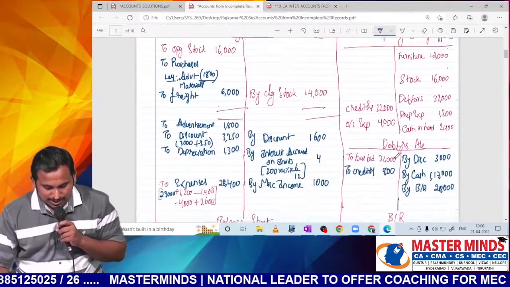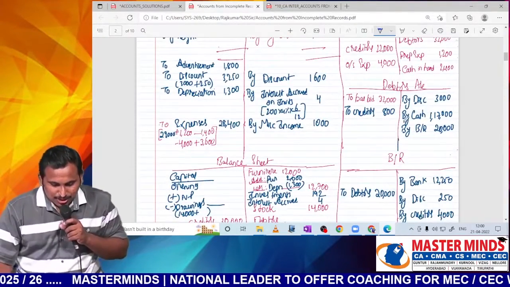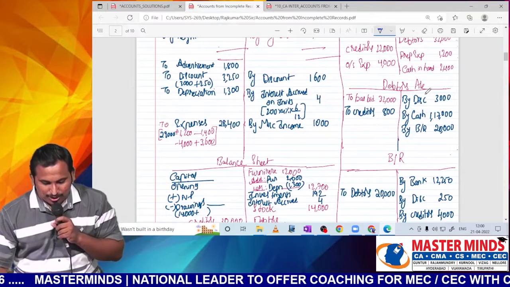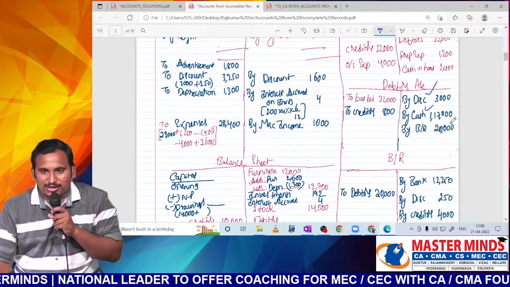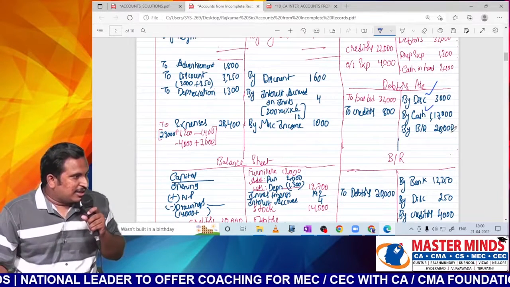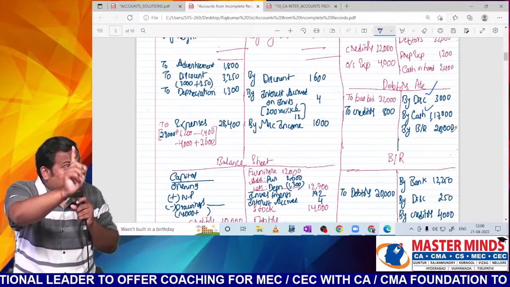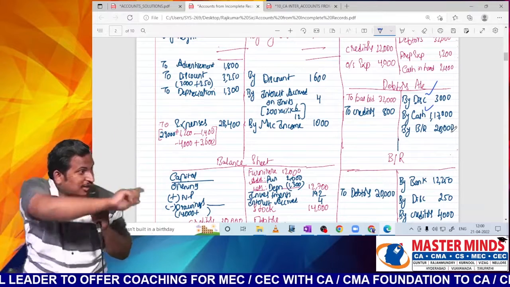Now let me move to the second page, sir. Here I have changed the colors. Go to the debtors account. I will record by discount, by cash 3,000 and 1,17,000. Sir, is that clear, sir? Double entry is required. Go and post in the corresponding place.